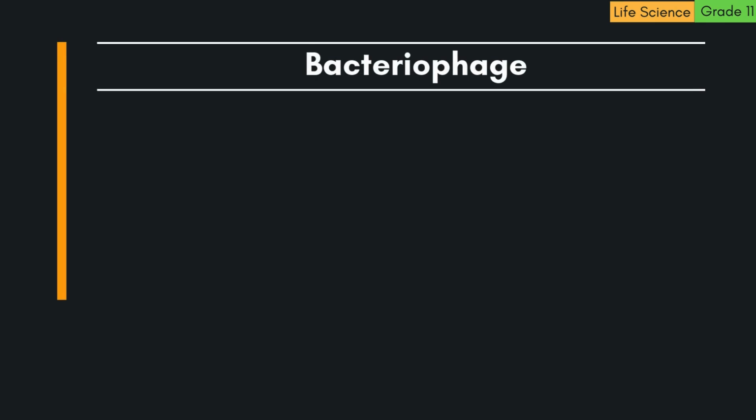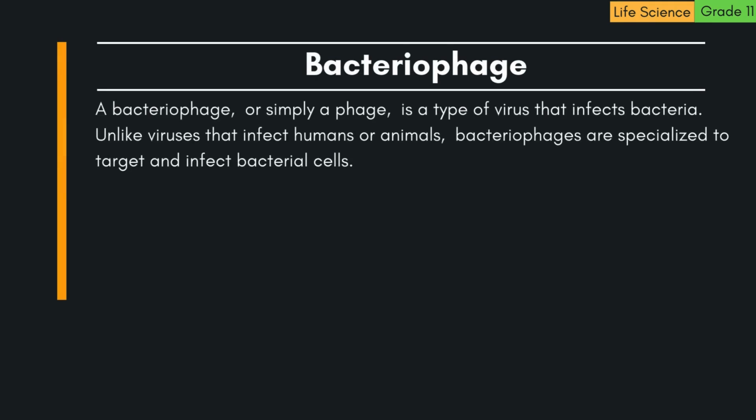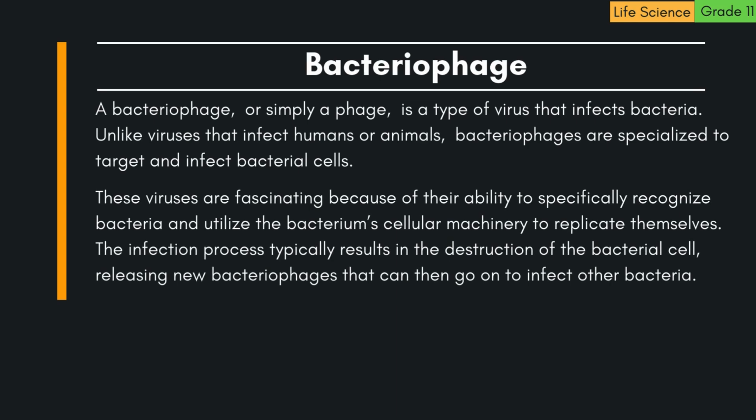What is a bacteriophage? A bacteriophage, or simply a phage, is a type of virus that infects bacteria. Unlike viruses that infect humans or animals, bacteriophages are specialized to target and infect bacterial cells. These viruses are fascinating because of their ability to specifically recognize bacteria and utilize the bacterium's cellular machinery to replicate themselves. The infection process typically results in the destruction of the bacterial cell, releasing new bacteriophages that can then go on to infect other bacteria.